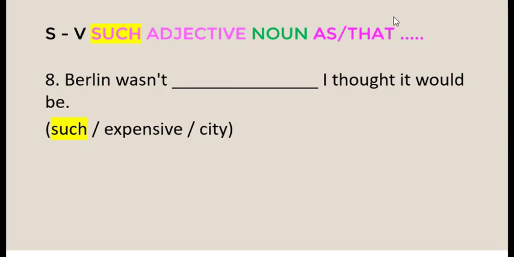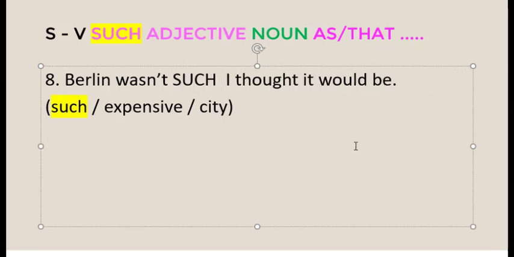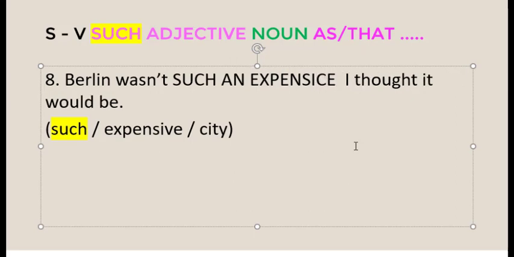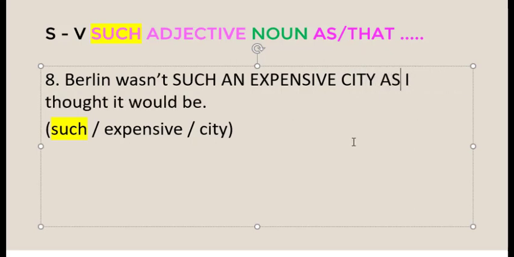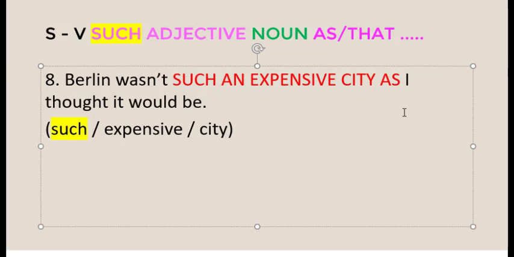Okay, let's continue with the answer. Berlin wasn't such. Remember that if you use such, the article "an" has to be placed before the adjective. So, the result is: Berlin wasn't such an expensive city as I thought it would be. Okay, this is the answer for question number 8. That is all for part 5.